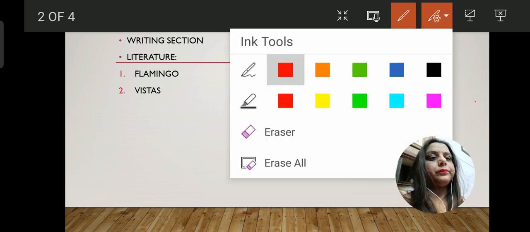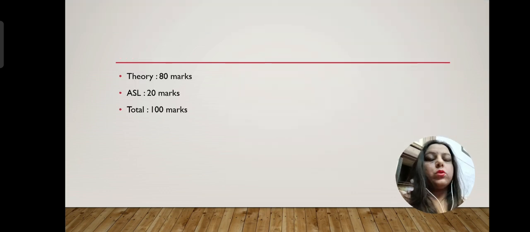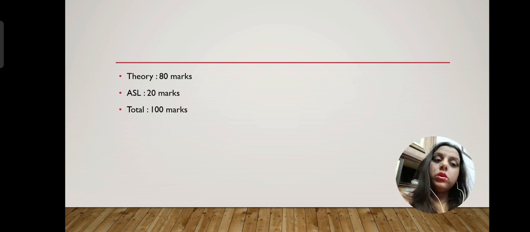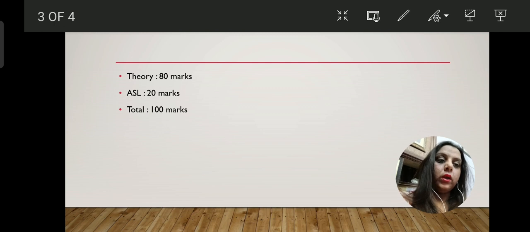Next, I want to tell you that the theory paper would be of 80 marks and 20 marks are for the ASL. So in total you are having a 100 marks paper. Reading skill, you know about it. Unseen passages would be there, note making would also be there. So you need to focus on how you need to make the strategies. You can't avoid the subject. You can't say that you will do it at the end because you know that in all the streams the subject is mandatory.